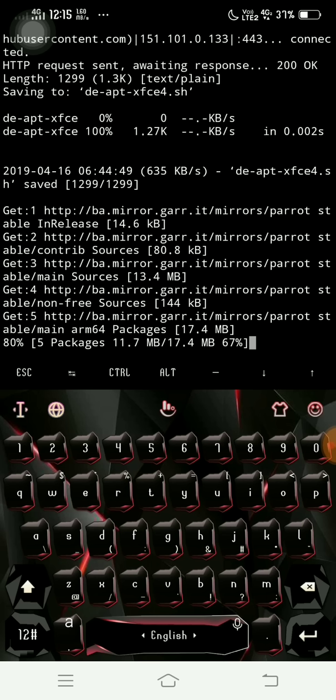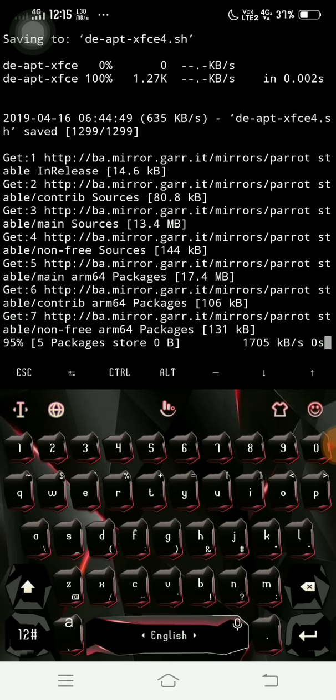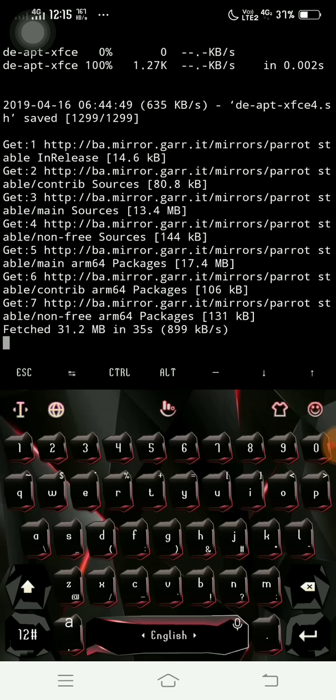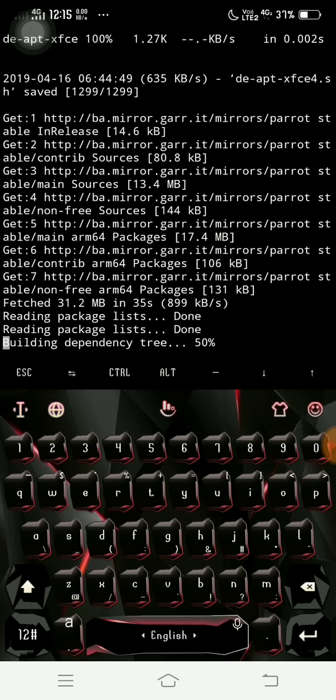This is really awesome. You can use your desktop on your Android phone. You don't need laptops or desktops, and you can even travel with this anywhere. You can take this in your phone.